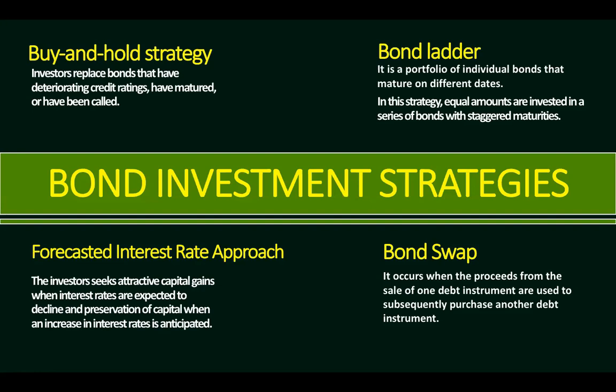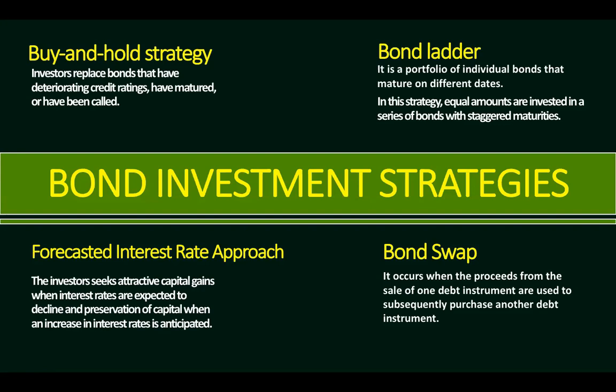You're actually taking advantage of expected changes in interest rates, in bond yields and credit ratings. So basically, when you see that interest rates are falling, your strategy would be to hold long-term bonds. But if interest rates are expected to rise, then you would rather buy bonds with shorter durations.